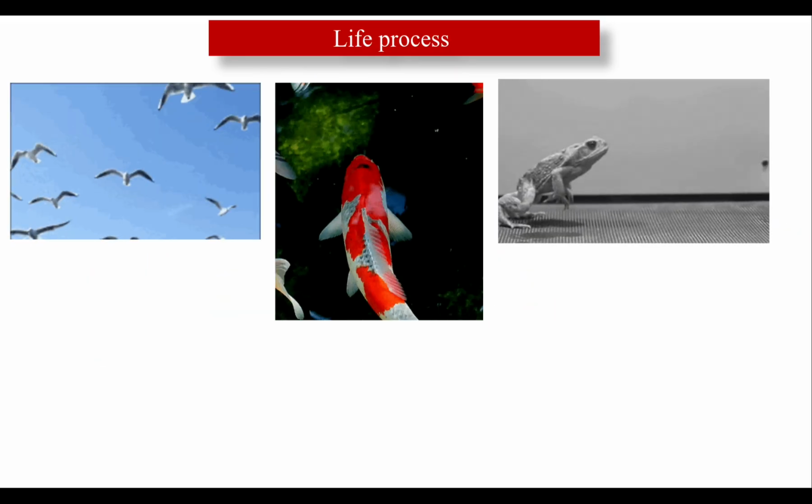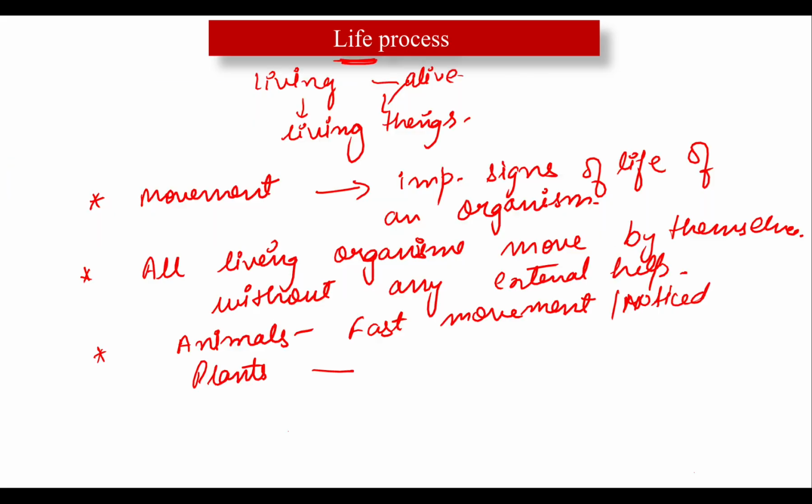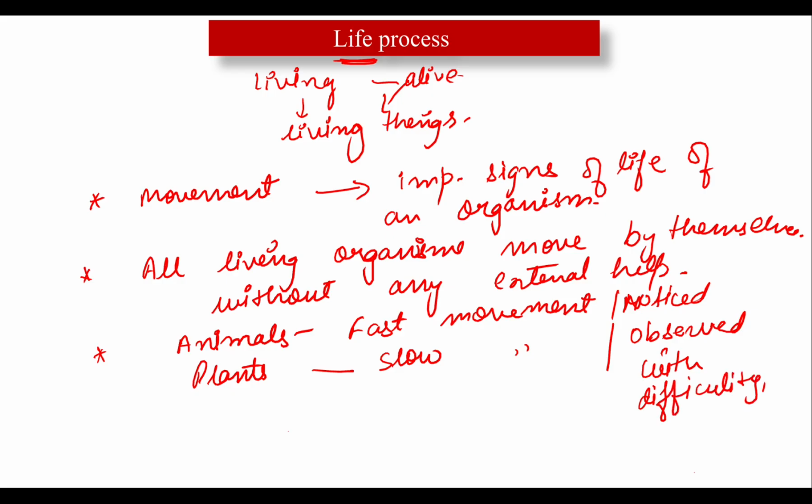While in plants, look at the plants. In plants the movement is usually slow and you observe it with difficulty. Plants show slow movement and it cannot be easily observed. It is observed with difficulty, that is the only difference. But both of these show movement. Let me show you how the movement occurs. Look at this here.